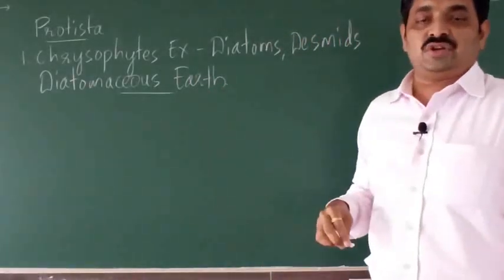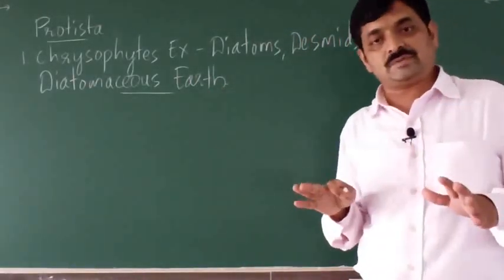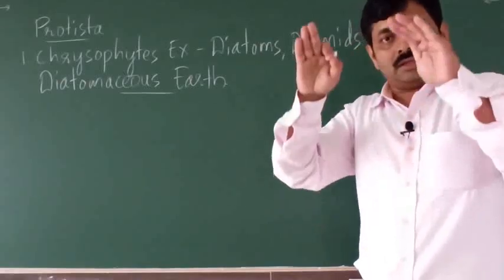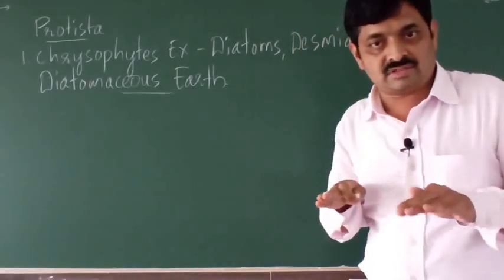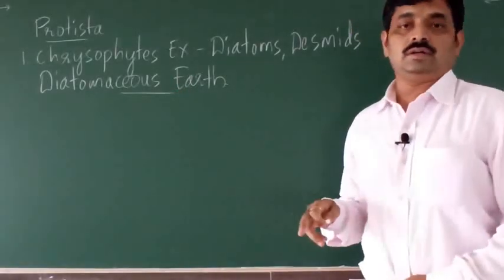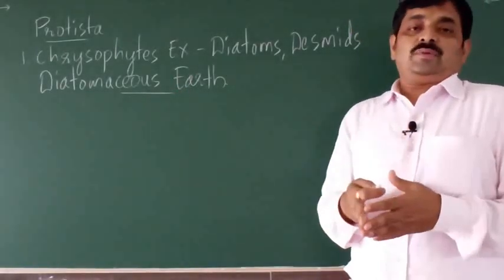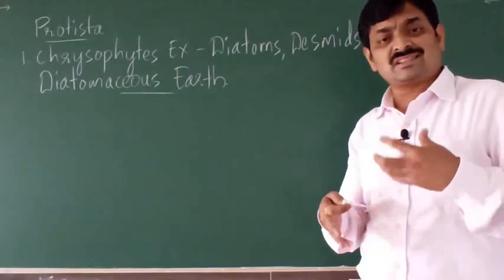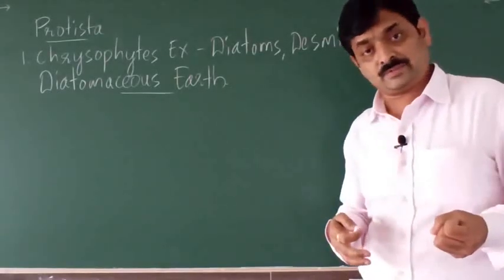So what is this diatomaceous earth? Diatoms, when they die, settle at the bottom of the sea and form a layer called diatomaceous earth, which is composed of cell walls of diatoms, right?